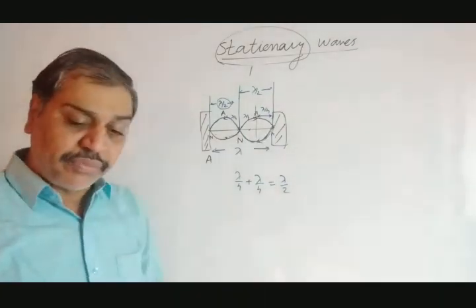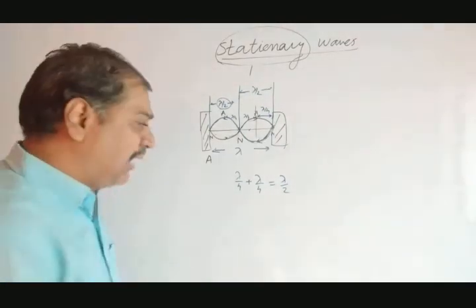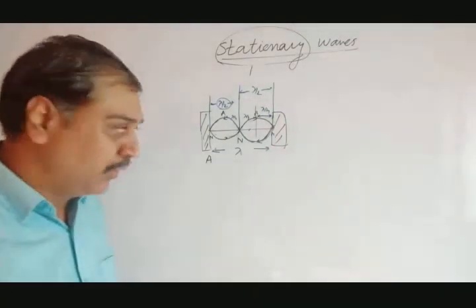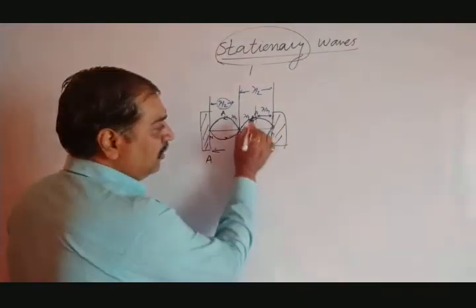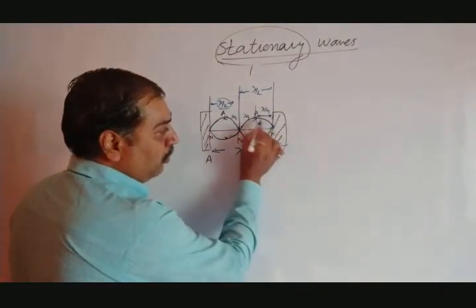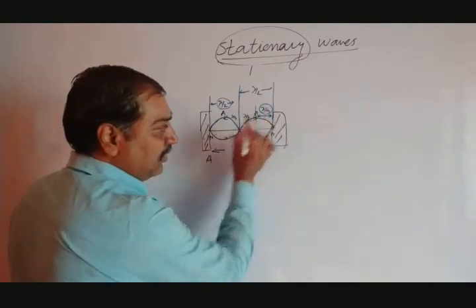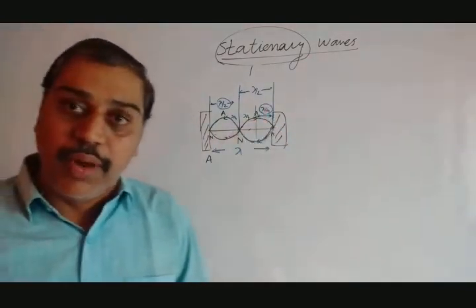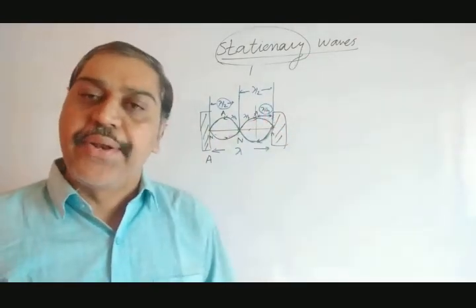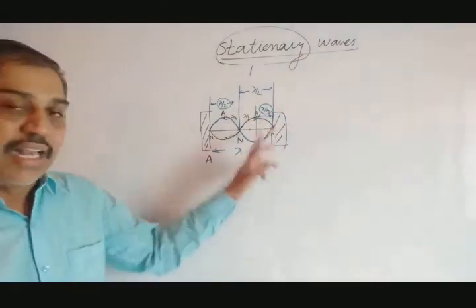Apart from this, what is the distance between an adjacent node and antinode? Now let's see. This is an antinode, this is a node. What is the distance? It is lambda by 4. Two adjacent nodes and antinodes are separated by a distance of lambda by 4.